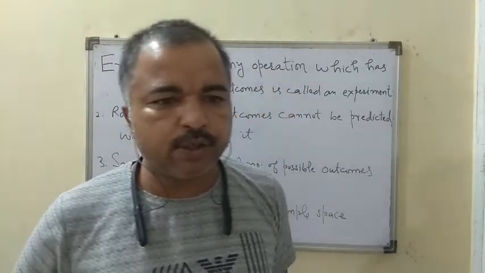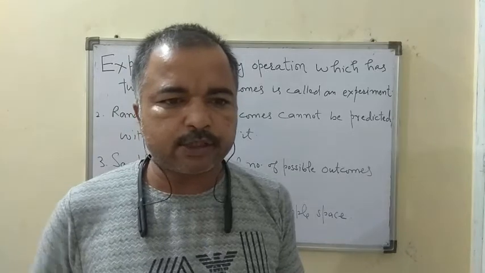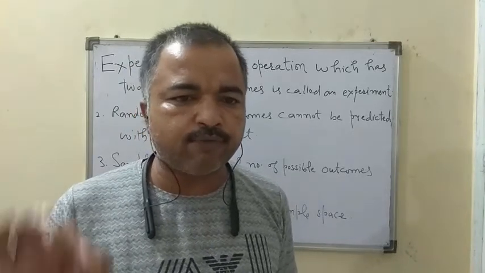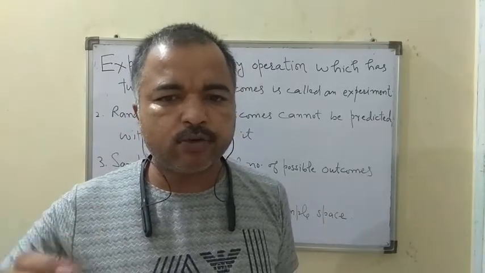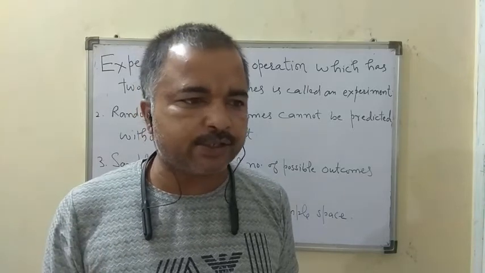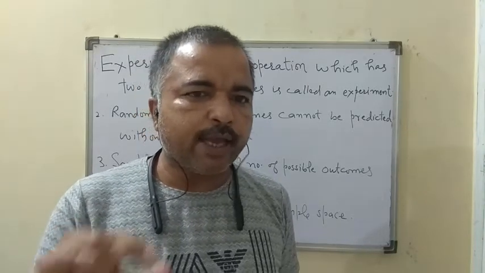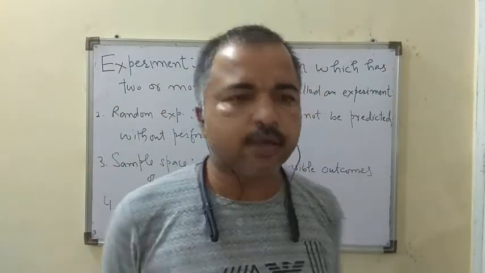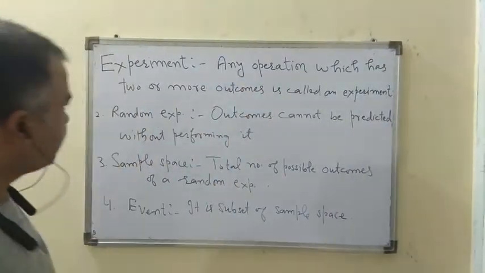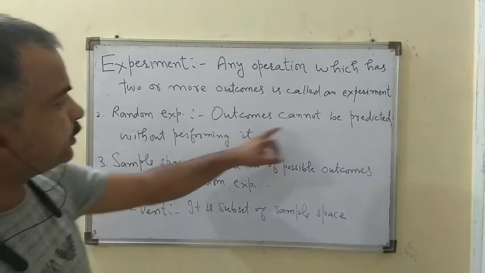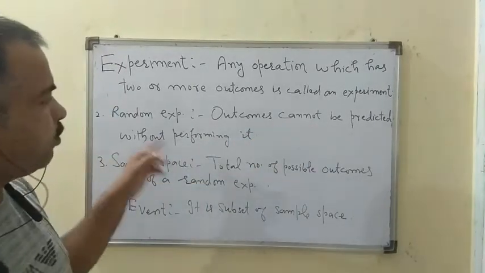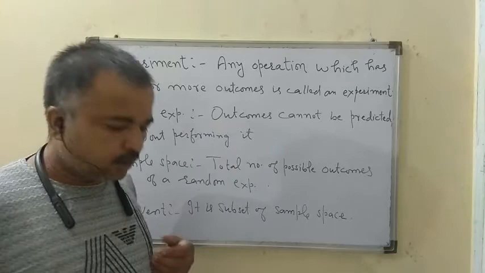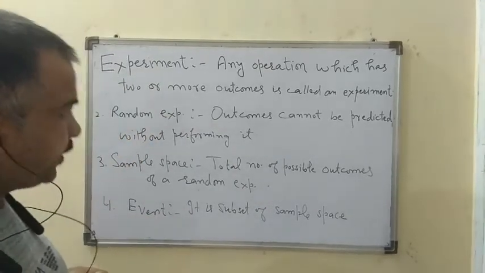For example, we have 52 playing cards, we draw a card, we cannot say whether it is an ace or a 10 or a jack, unless we actually draw the card from the deck. So a random experiment is one in which outcomes cannot be predicted without actually performing the experiment.